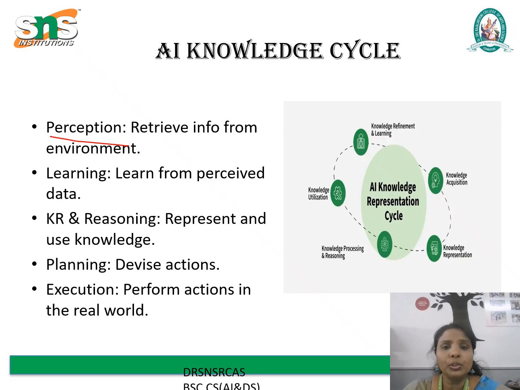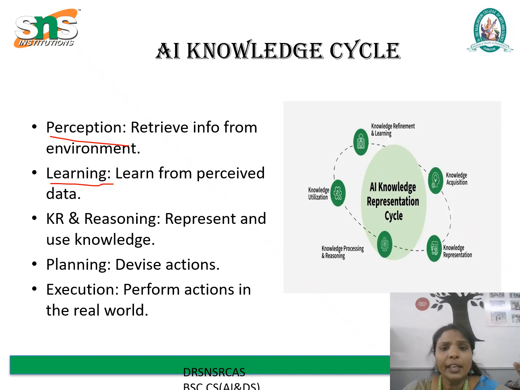This could be through sensors, cameras, microphones, or any form of input that allows the AI to observe and understand its surroundings. Next one is analyzing information. Through learning, we analyze the data. The system identifies patterns, gains insights, and improves its performance over time. This step is crucial for enabling adaptability and improvement without explicit reprogramming.